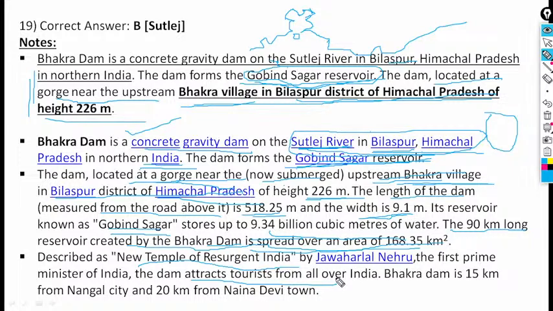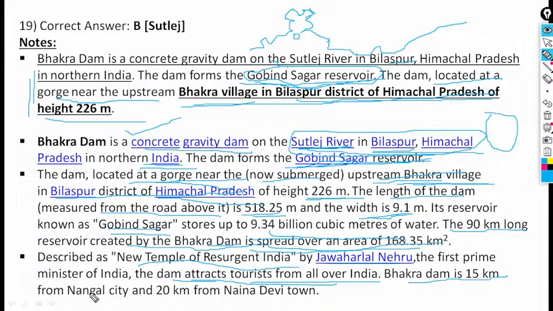This particular dam was constructed during the time of the former Prime Minister Jawaharlal Nehru. Because of this dam, many tourists are invited here. The dam attracts tourists from all over India.